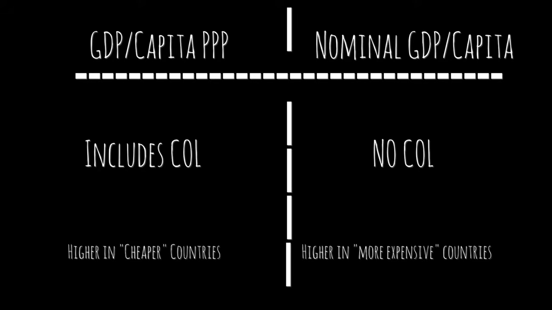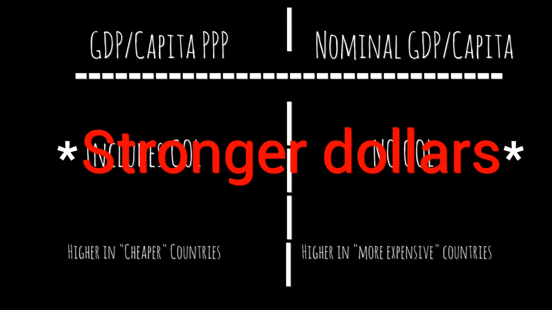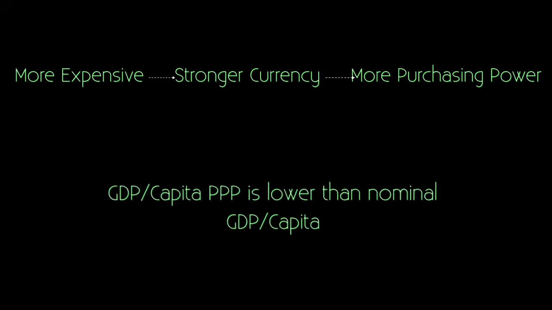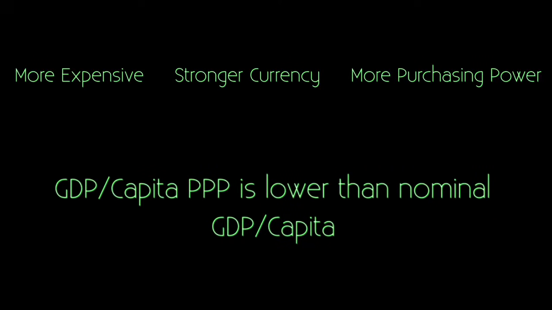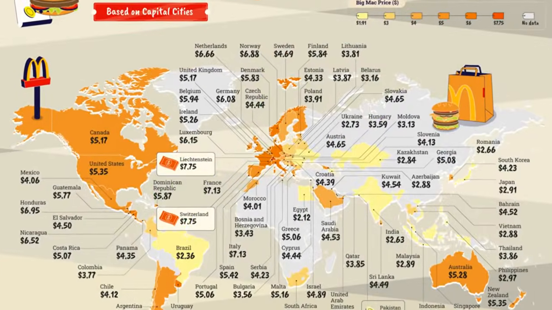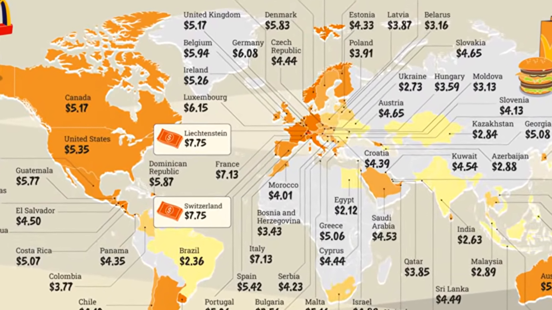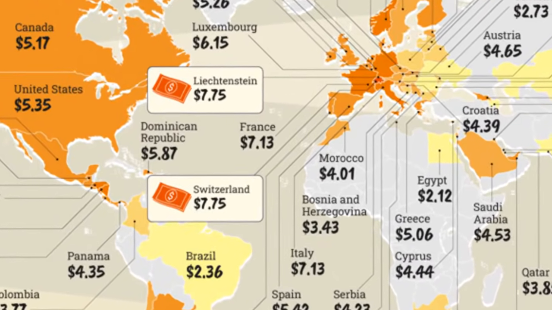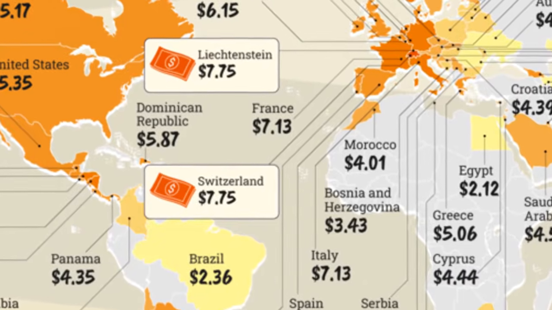The countries where a Big Mac is more expensive than in the US have weaker dollars compared to the US, and therefore have lower GDP per capita PPP compared to nominal GDP per capita. These countries are brown on this map, consisting of Australia, Switzerland, Norway, and Iceland. Sure enough, Switzerland is tied for the most expensive Big Mac as well, at $7.75 when converted to USD.